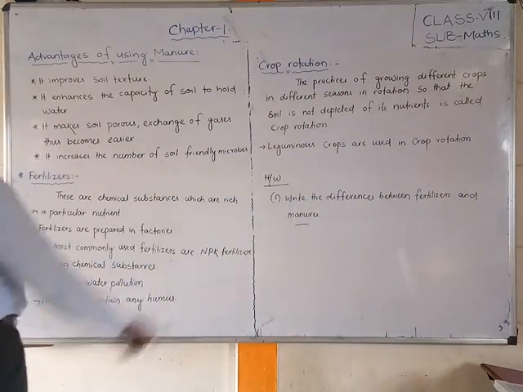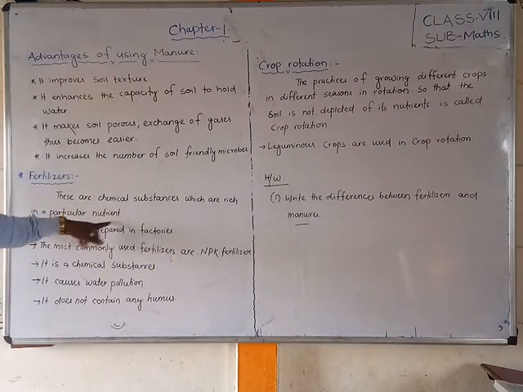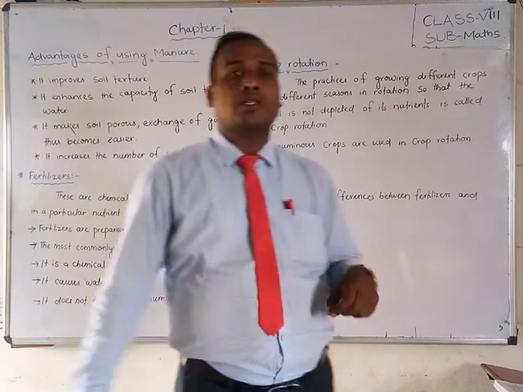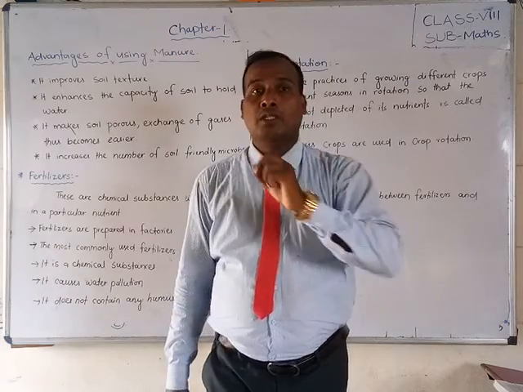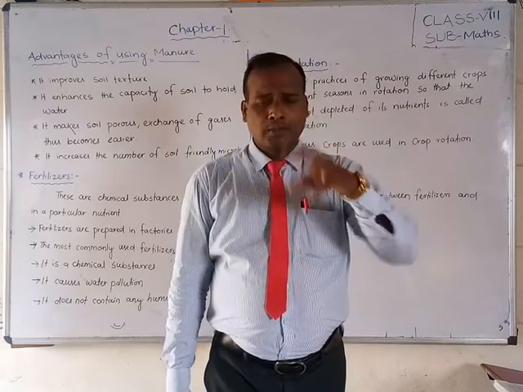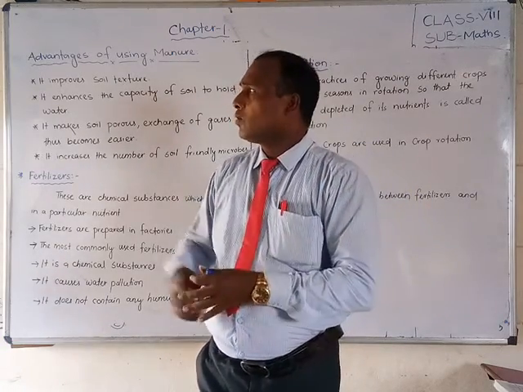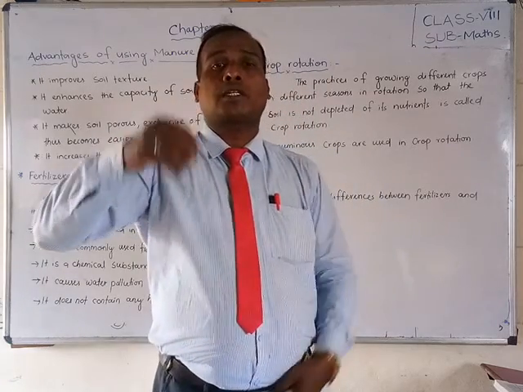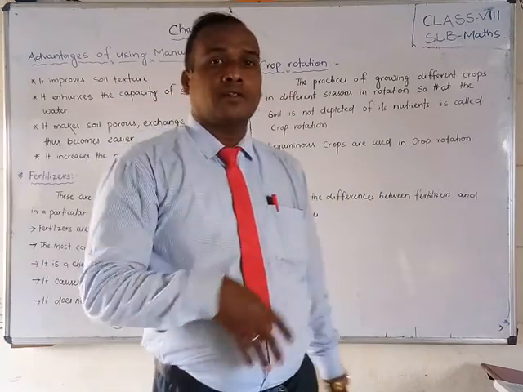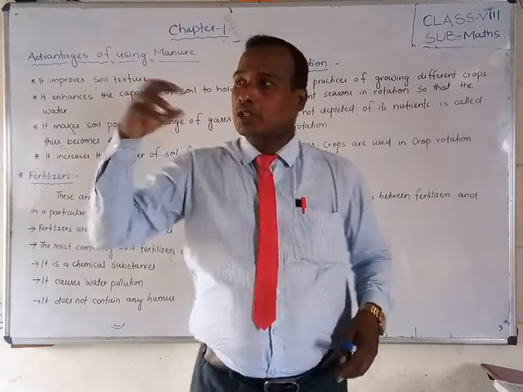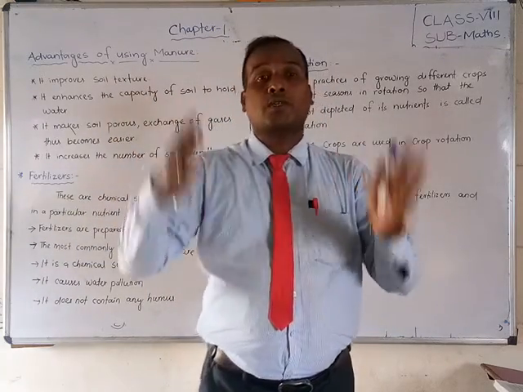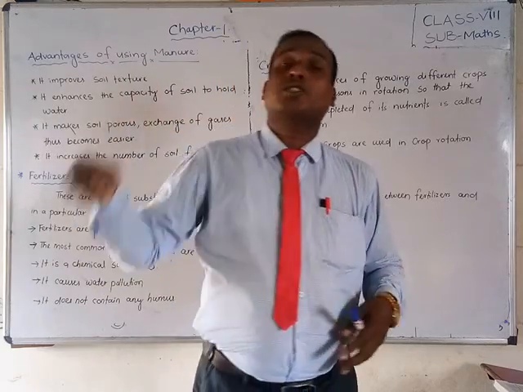These are chemical substances which are rich in particular nutrients. Suppose for rice we need a nutrient, nitrogen or phosphorus. If we need nitrogen, then we can apply a nitrogen fertilizer. Which plants need phosphorus? Groundnut needs more phosphorus, so we can apply phosphorus-rich fertilizers.